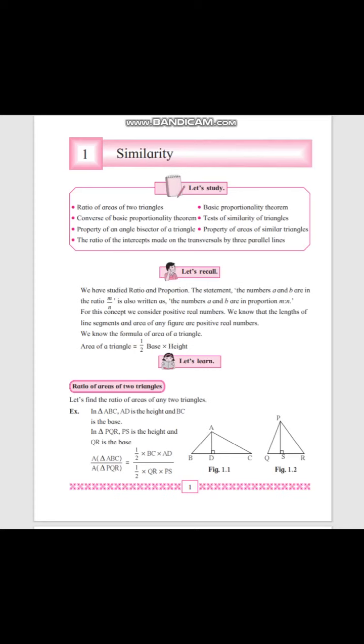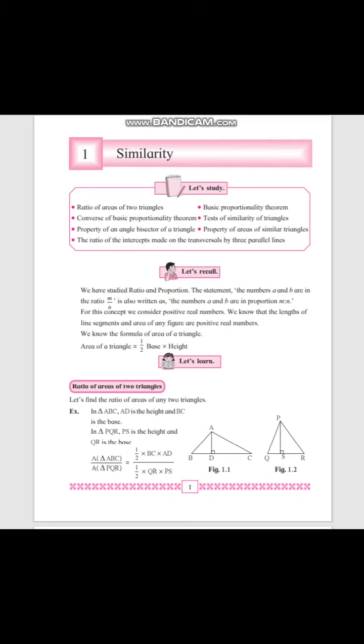Then the height of triangle ABC will be this AD, and the height of triangle PQR will be PS. This 1/2 and 1/2 will be common in numerator and denominator, so we have eliminated that part.